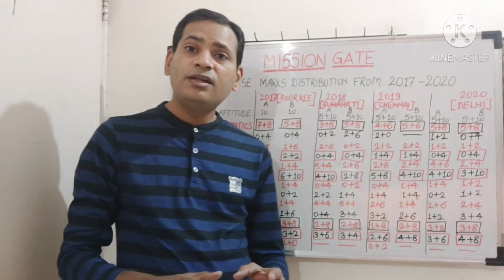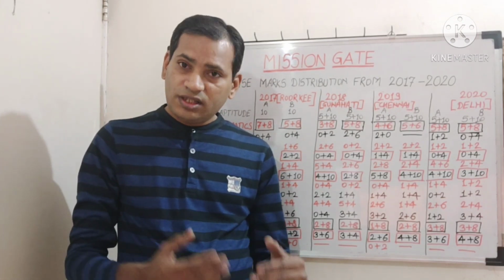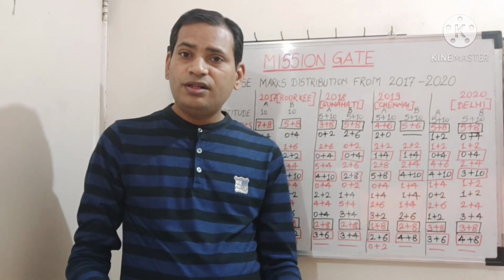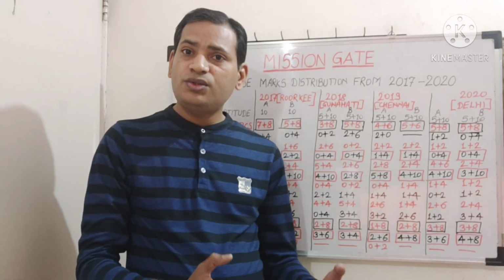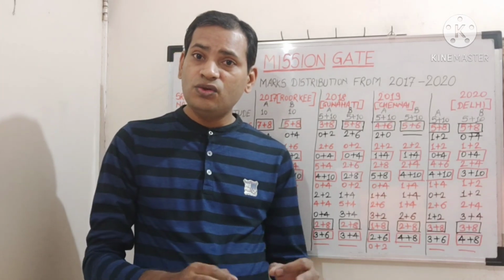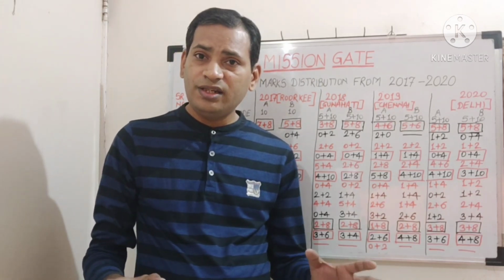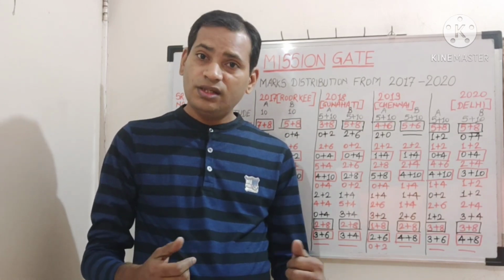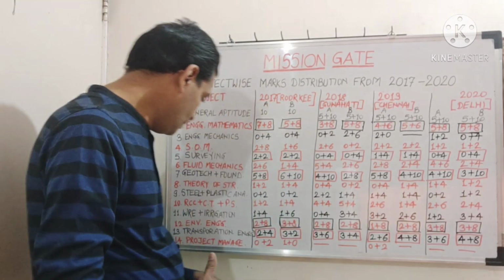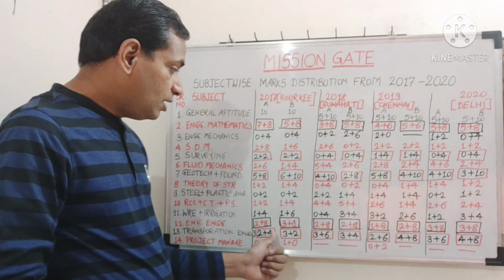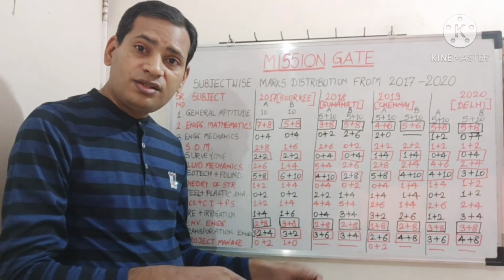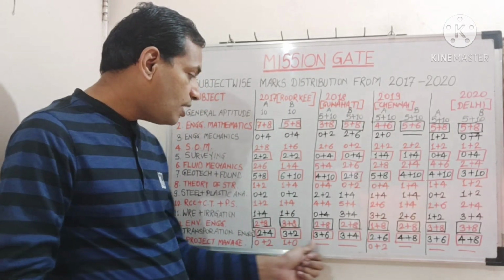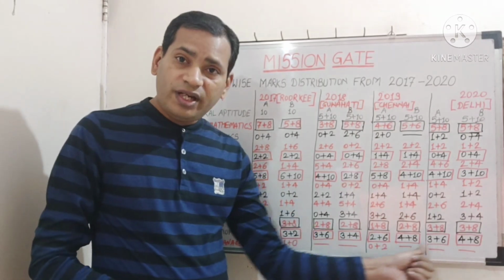So water treatment plants or water supply, that is environmental engineering 1, and sewage treatment, that is environmental engineering 2. These 2 subjects you have to study thoroughly. COD, BOD, these concepts must be clear, because most of the times COD, BOD concepts are there on which MCQs will be asked. Transportation engineering: sight distance, overtaking distance, banking of roads, these are the highlighting points on which questions are asked, and relatively more weightage is there.